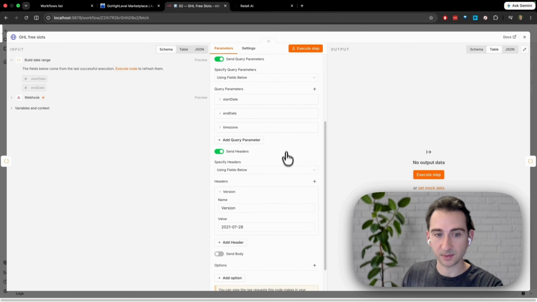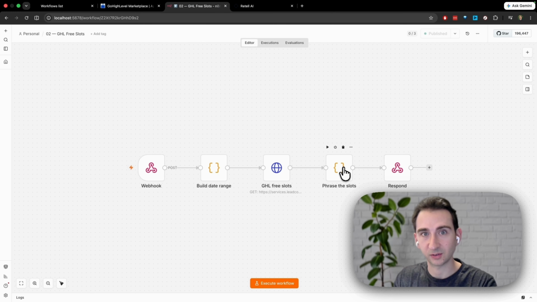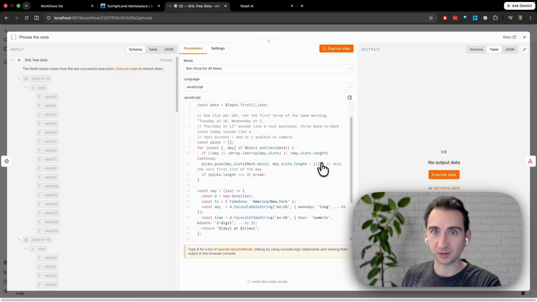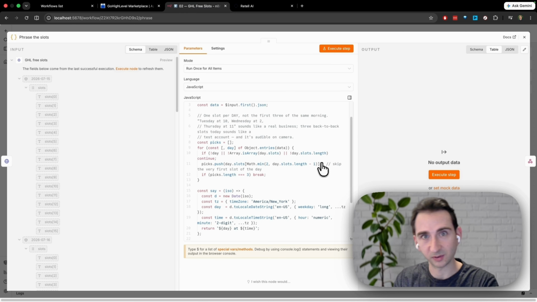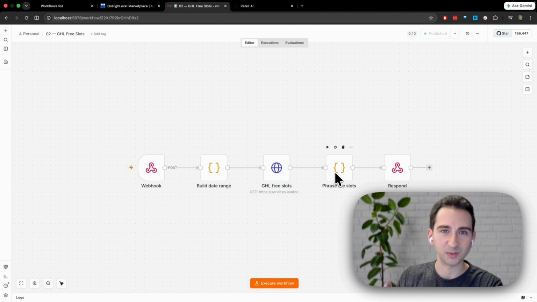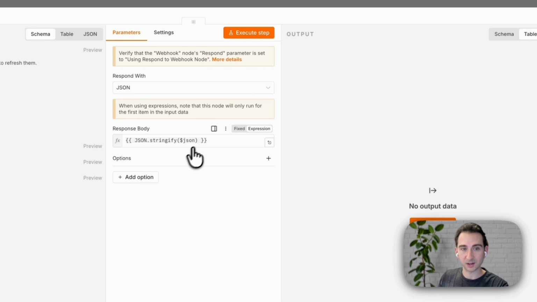Again, Go High Level API, hit the calendars endpoint. Then we want to make the slots into a data structure that the voice agent is able to communicate effectively to the lead. In this case, we don't want to just spam the customer with a bunch of open slots. We'll offer them one available time per day. That's all this code is doing. And finally, once we've picked out the slots and filtered it down to just one slot per day so that the voice agent doesn't overwhelm the customer, then we just respond with that one slot per day to the voice agent.